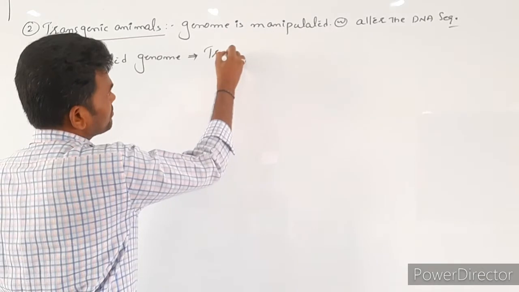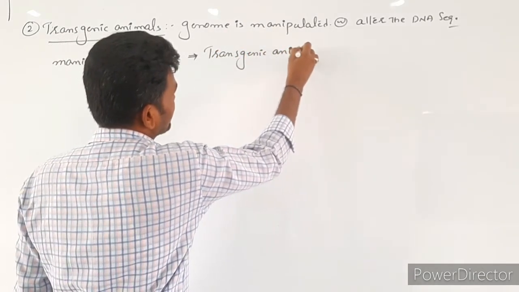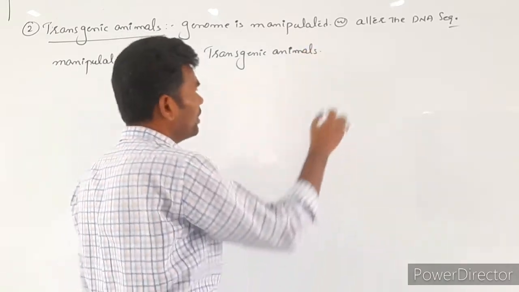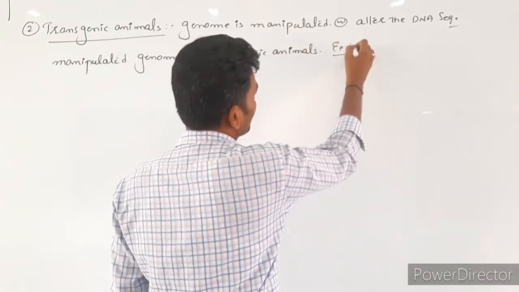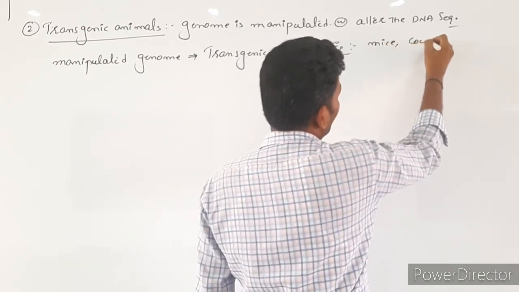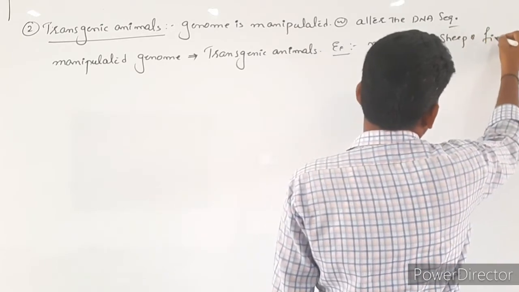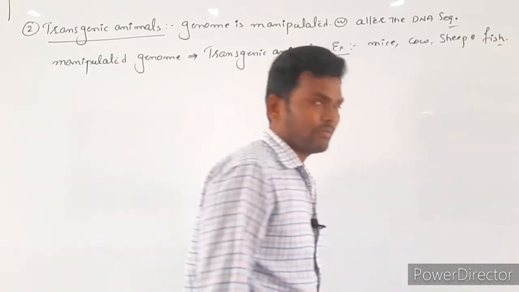Transgenic animals. Examples: the first we have to write mice, cow or sheep, as well as fishes. These are all examples.